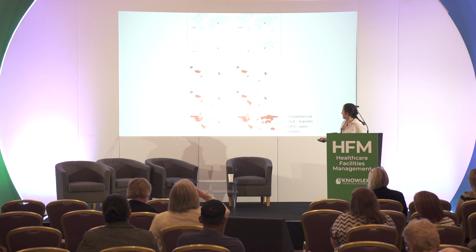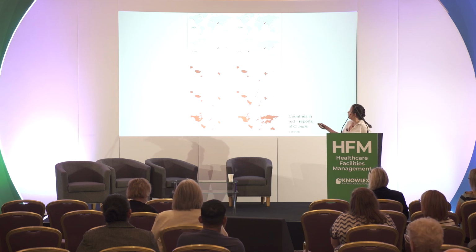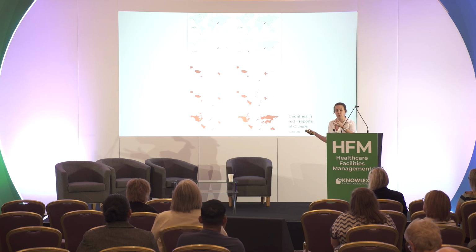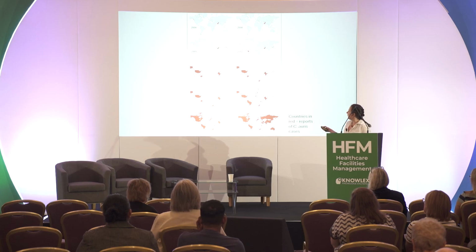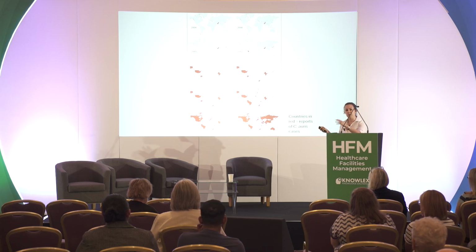And then this is a map just of spread of Candida auris across the globe. So we really started seeing the first reports of this fungus in 2009, so that's how recent it is. And the countries in red are showing you countries that are reporting Candida auris infections over time. And what this kind of gives the impression of is that Candida auris sort of started in one country and then spread around the world.